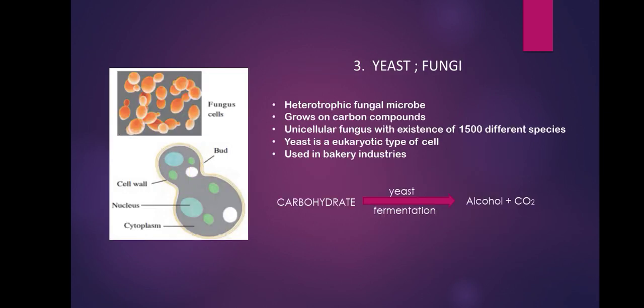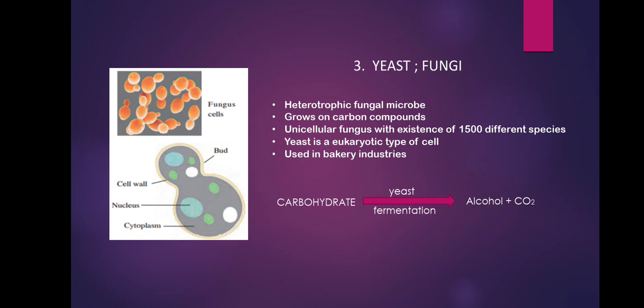The third important microorganism we are going to study is the fungi, that is the yeast. Now you can see here various fungal cells are shown, and in the second diagram budding is shown. It is one of the processes by which asexual reproduction takes place and they spread.